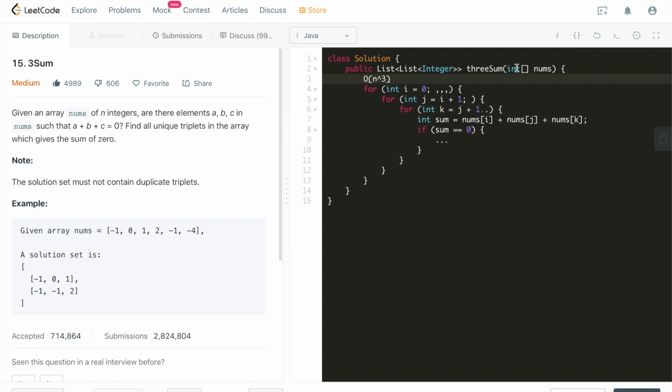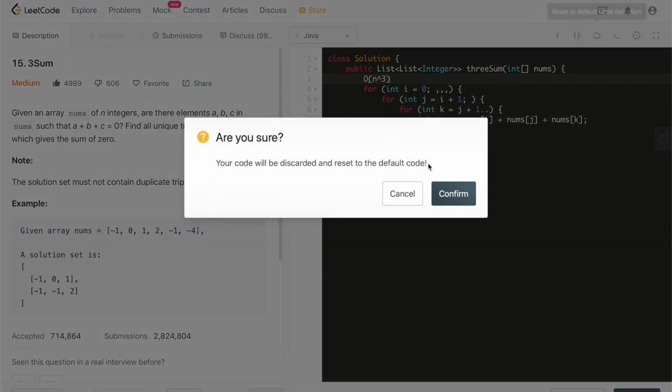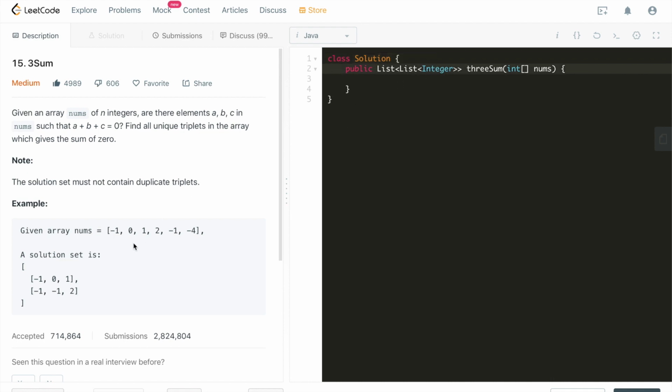This is given an array where possibly there are duplicates, so we might go through the same combination of triplets many, many times. How can we avoid that? How can we avoid going through all of the duplicates again and again? One simple way that naturally comes to mind is to sort this given array first. Let's reset it. So we sort this given array so that every element is in sorted order from the smallest to the biggest.